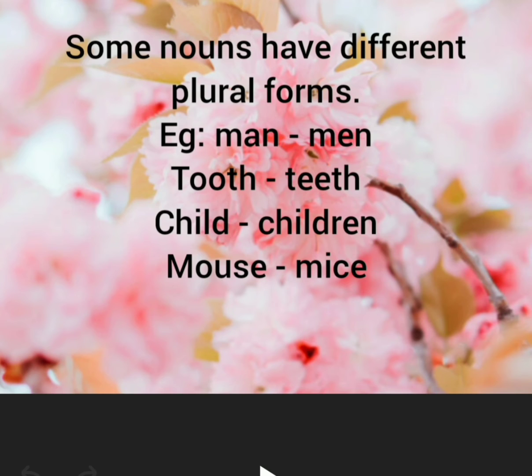So these nouns have different plural forms. For example, man, men, tooth, teeth, child, children, mouse, mice, etc.